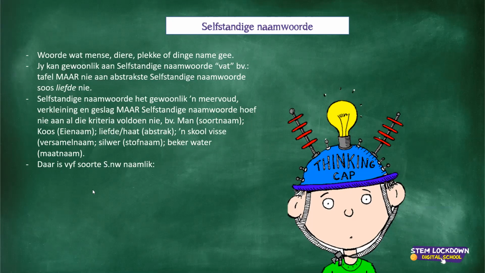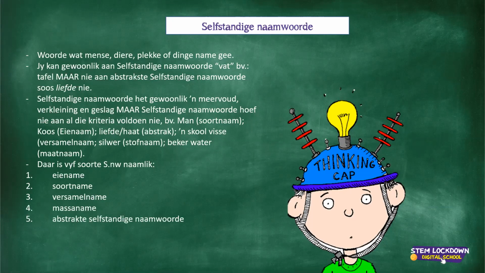There is 5 types of selfstandige naamwoorde, which is 'n eienaam, and that's usually the name of a place of somebody. Soortname, which is types of things, for instance, a table or a chair. Versamelname, which groups things, for instance, it will say a school of visse or a trop of leeu's. And then massaname, which usually refers to lots of a heap of sand, for instance, and then selfstandige naamwoorde, which is the abstracte selfstandige naamwoorde, which refers to emotional stuff, liefde, heart, so on and so forth.